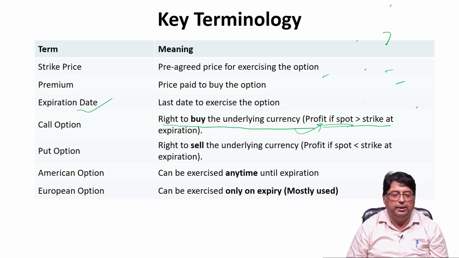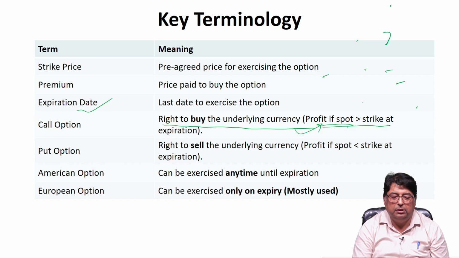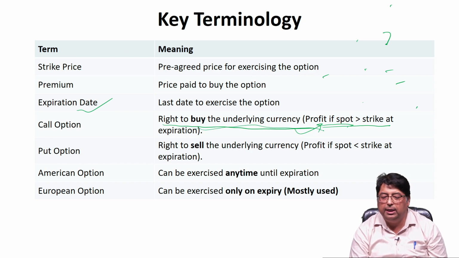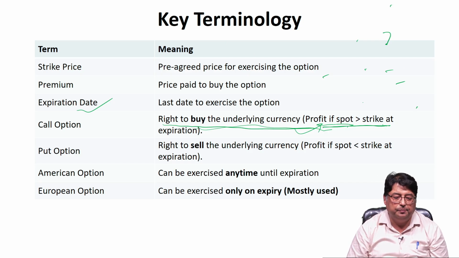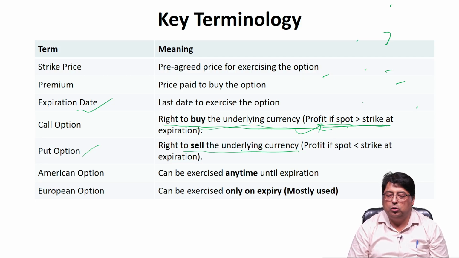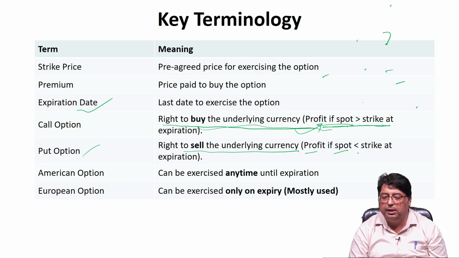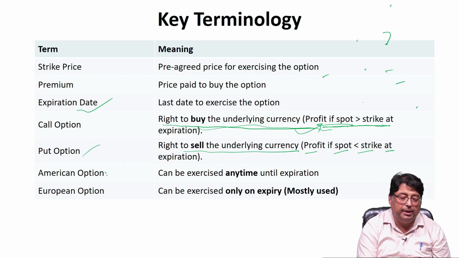Next in the series is the call option, which is the right to buy the underlying currency, and you profit if the spot rate is more than the strike rate at expiration. Similarly, the put option is the right to sell the underlying currency, and you profit if the spot rate is less than the strike rate at expiration. Now, what is an American option?